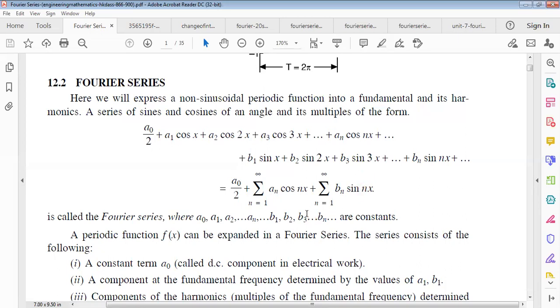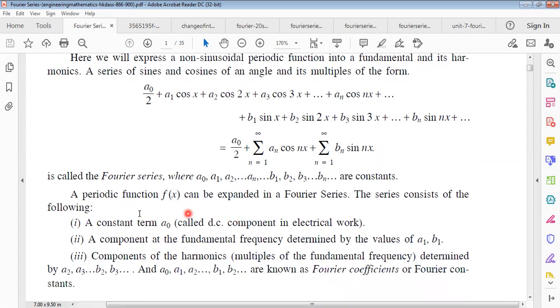This is why b naught is absent. But cos 0 equals 1. This is why a naught is present. For n equals 0, the cos term is present, and the sin term is absent. Remember it. So in the Fourier series a naught is present and b naught is not present, because b naught equals 0.